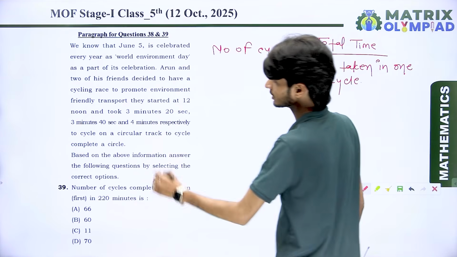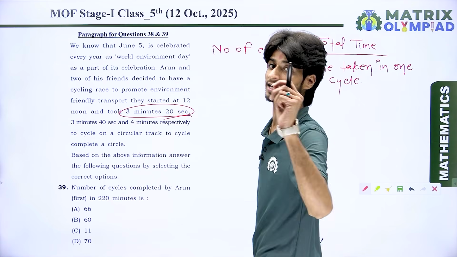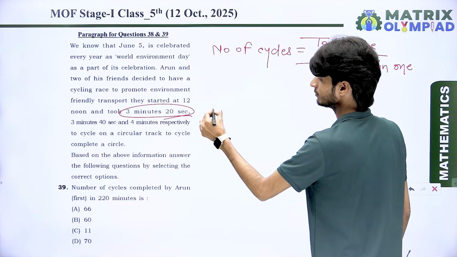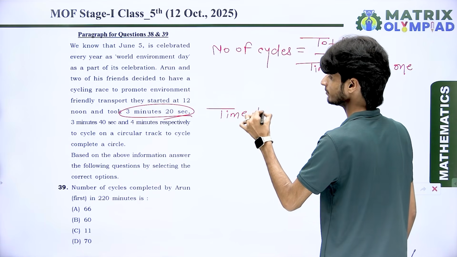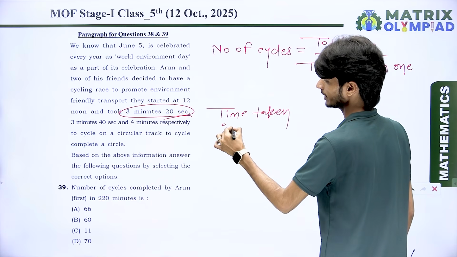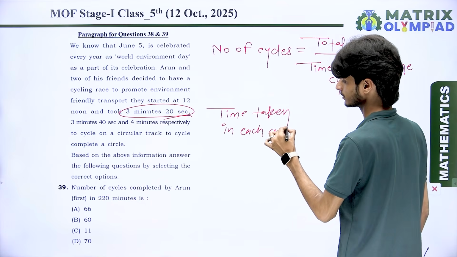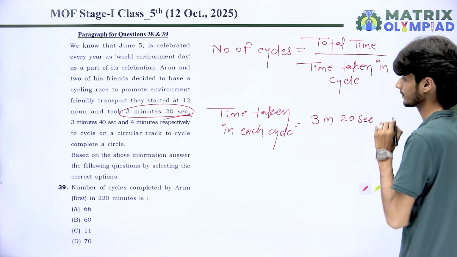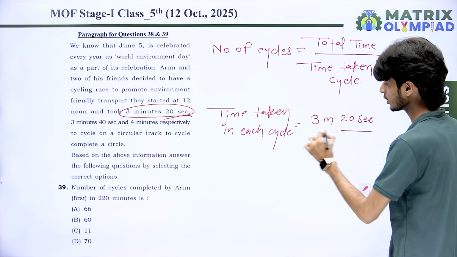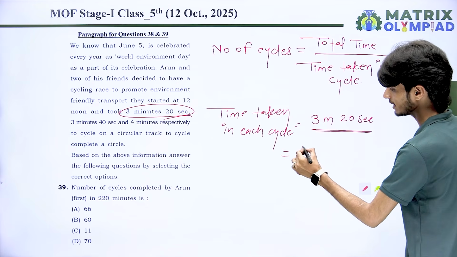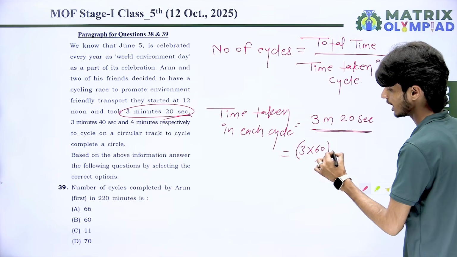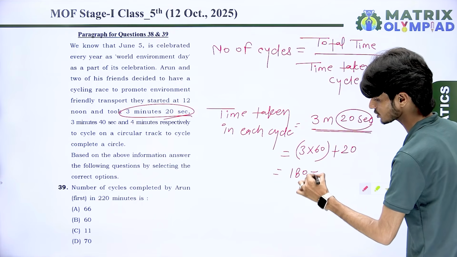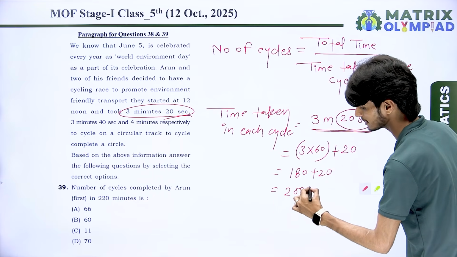Okay, you can see here Arun takes 3 minutes 20 seconds in each cycle. Time taken in each cycle is equal to 3 minutes and 20 seconds. So first of all, convert into seconds only. So 3 minutes 20 seconds means 3 multiplied by 60, and after that we add 20 because 20 are in seconds. Then we get 180 plus 20. So this is 200 seconds.